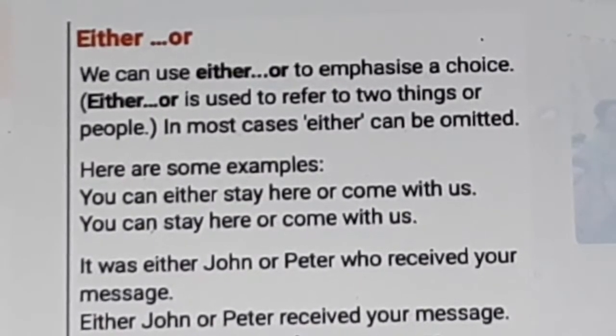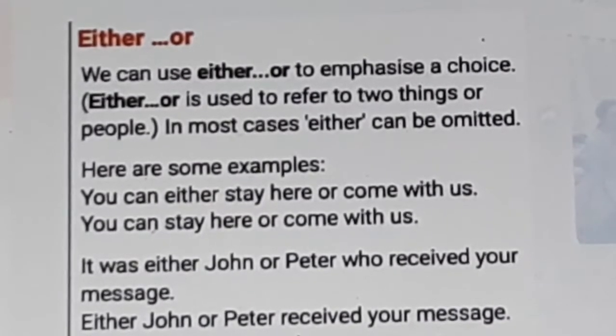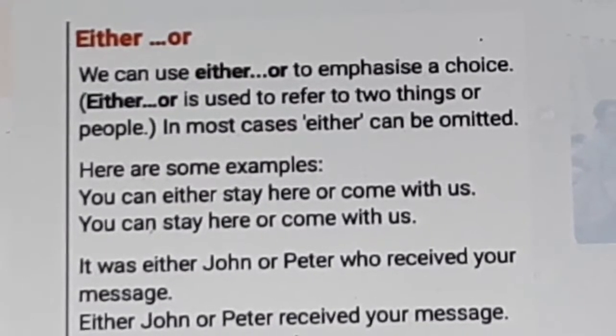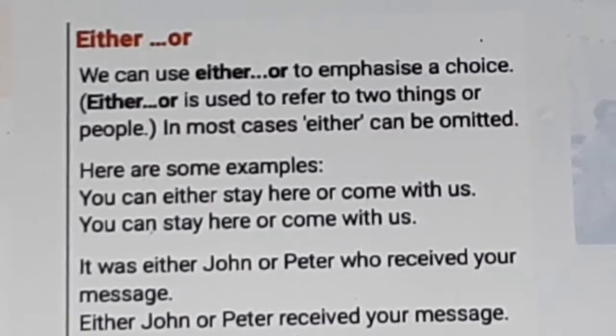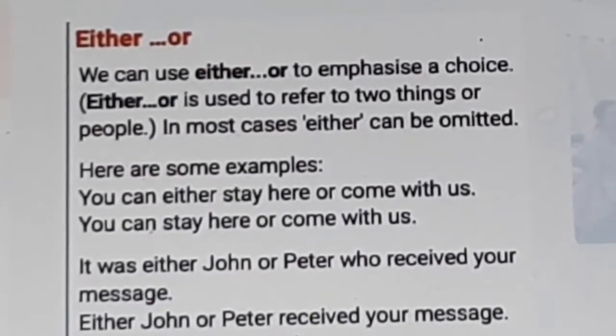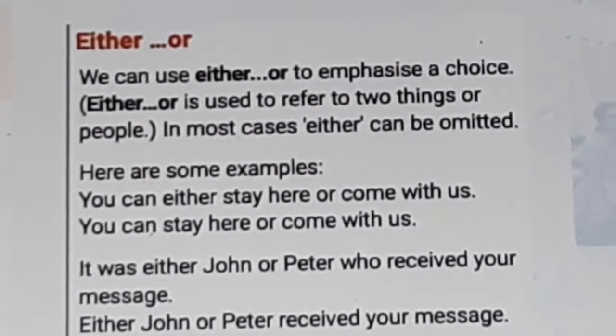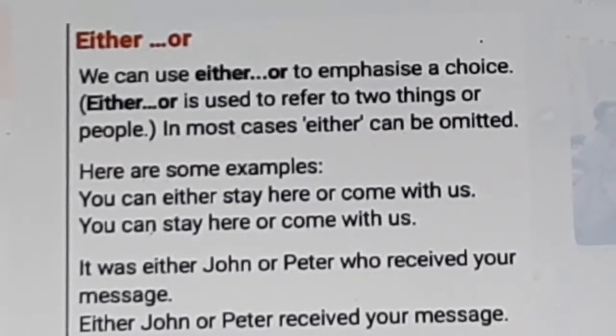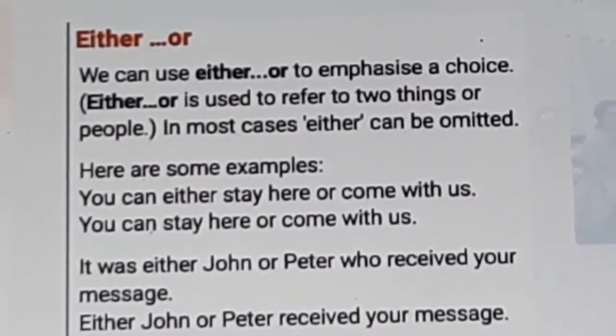Either or is used to refer to two things or two people. In most cases, either can be omitted. Here are some examples. You can either stay here or come with us.